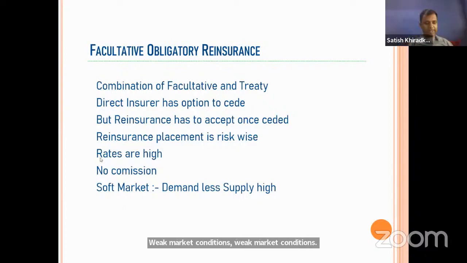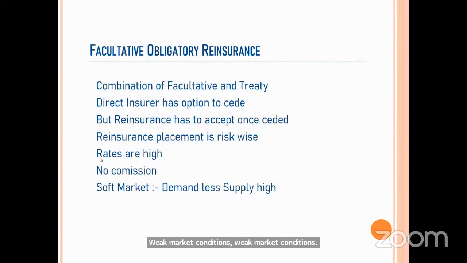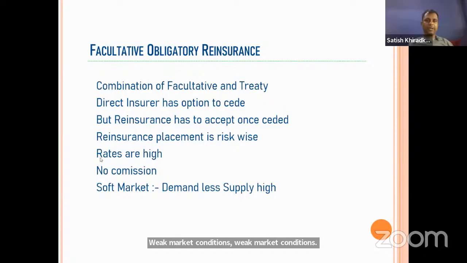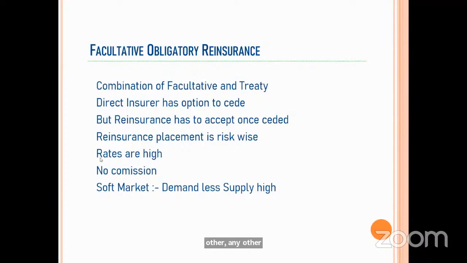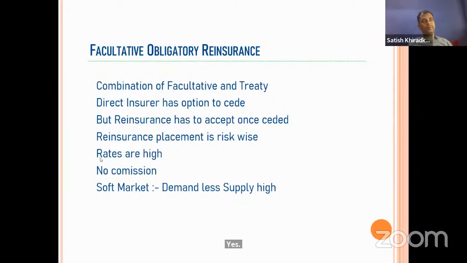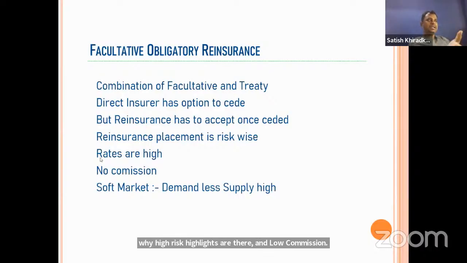Because of weak market conditions. Okay. Correct. Any other reason? Very less ceding commission. Because of high rates and no commission to the ceding company. No, this is not a reason. This is the outcome, because only bad risk can transfer. That's why there are high risk, high rates and no commission. This is a result of these disadvantages.